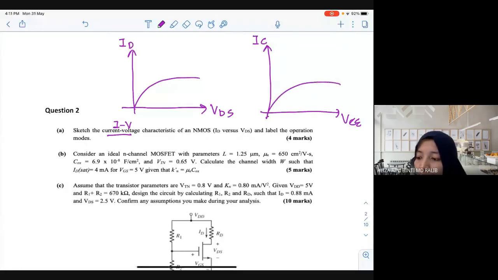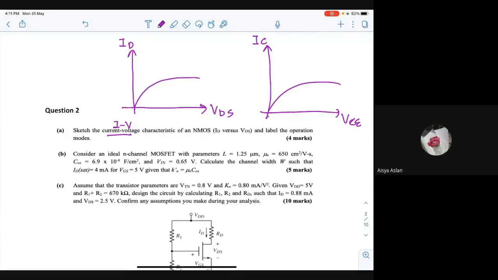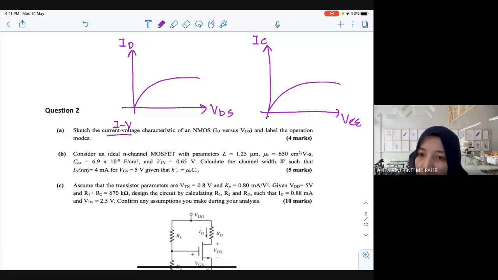Okay. Now which one is current control? Which one is voltage control? MOSFET is a voltage control or current control? Voltage control. Yes. So since it is a voltage control, this is V what, Aisha? V what? And this is current control, this is I what? VGS, this is IB.